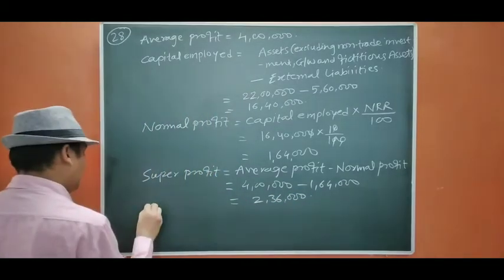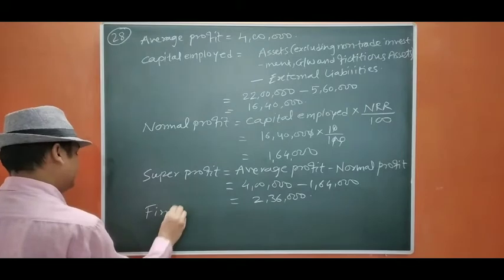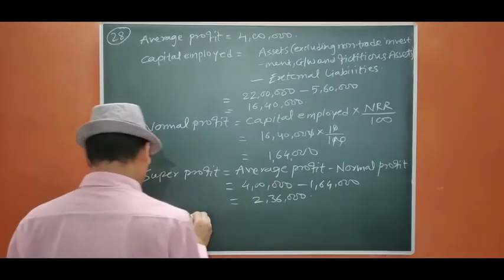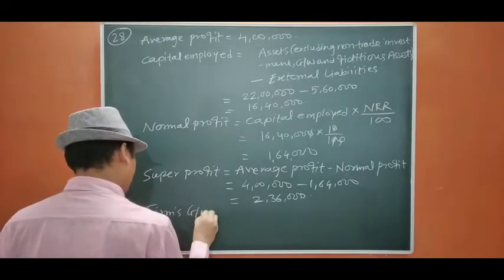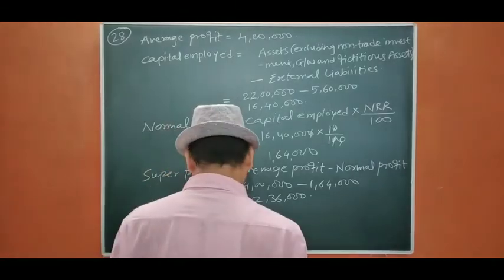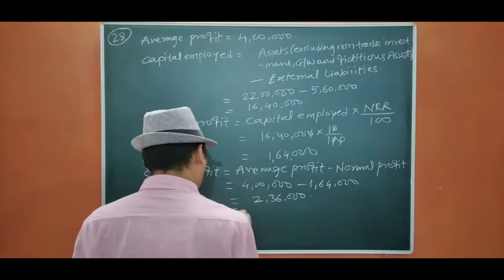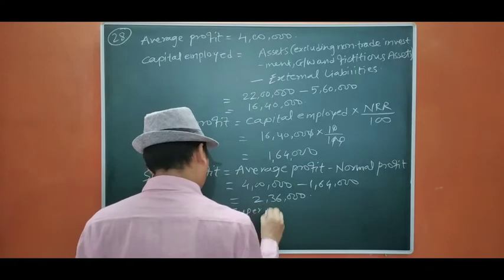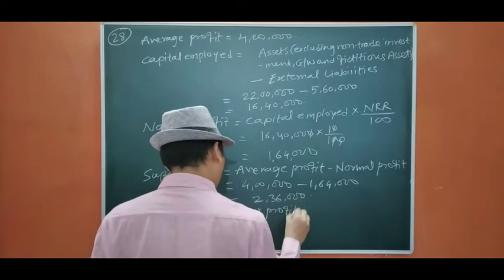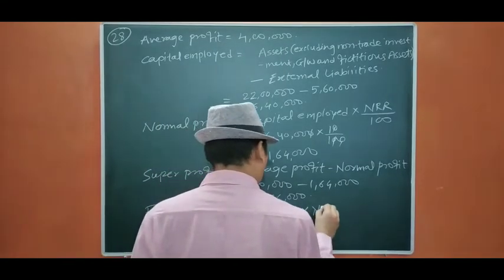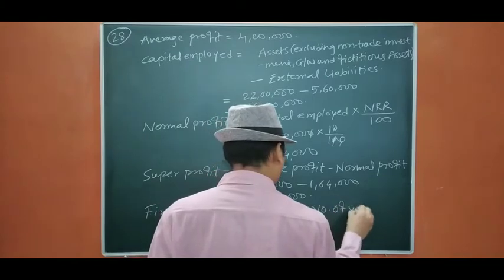Now, firm's goodwill. Firm's goodwill will be super profit into number of years purchase.